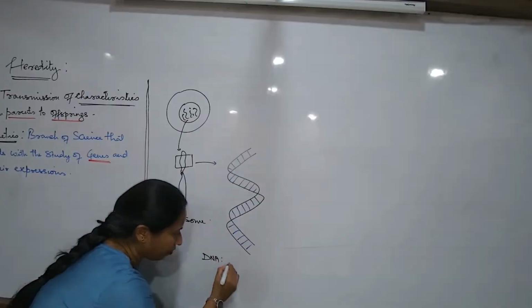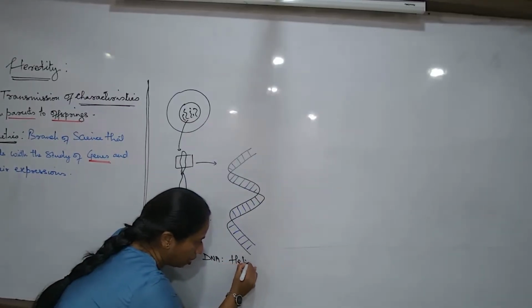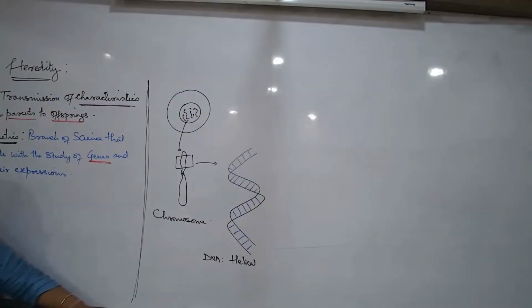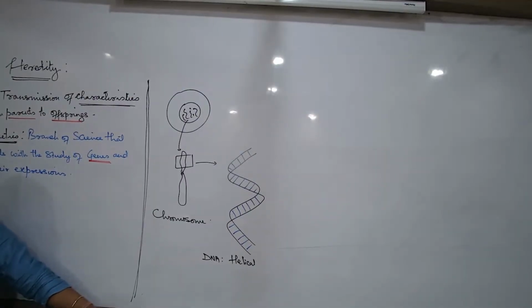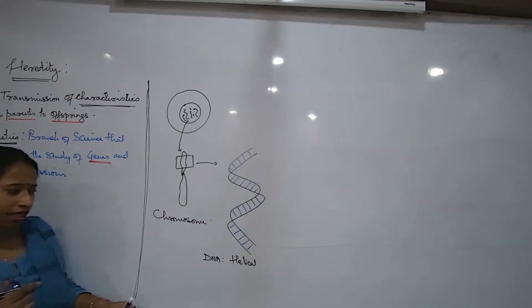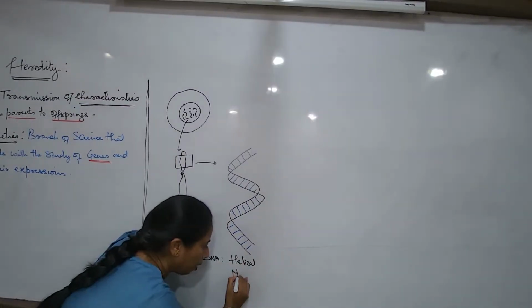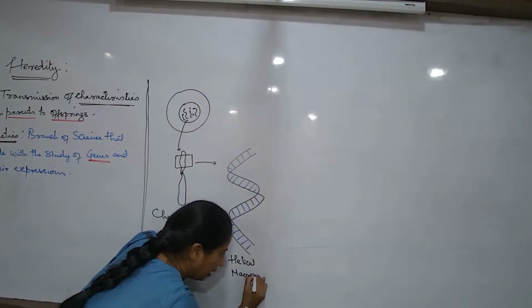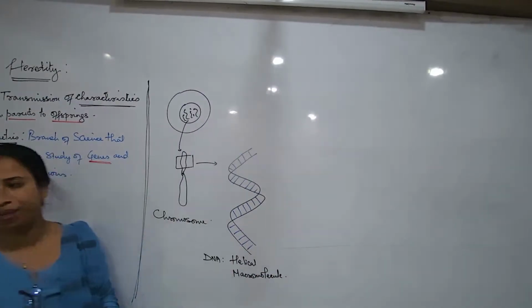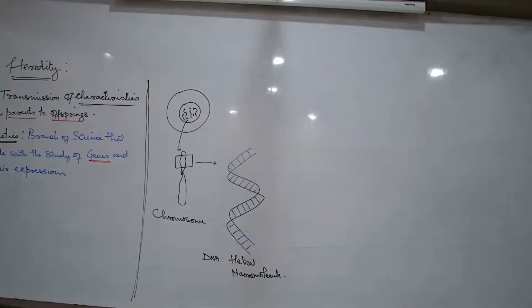And what are some of the features that always should be associated with the word DNA? It is helical, meaning it is wavy. It is not a straight linear structure. It is a wavy molecule. It is a complex molecule. So now that I talk about the DNA, it is known as a complex molecule, also known as a macromolecule.